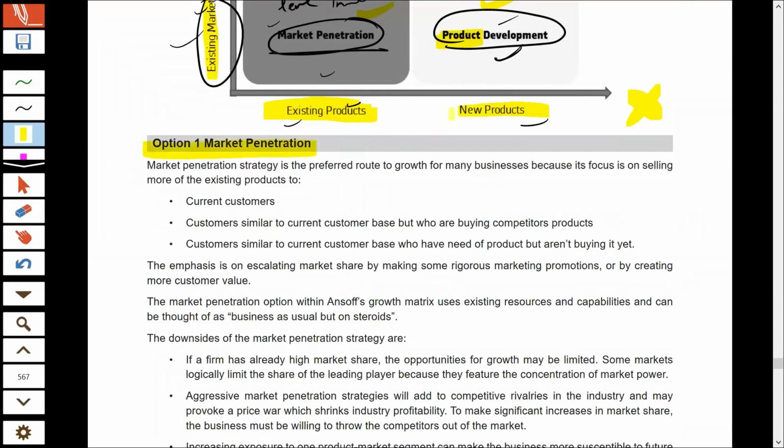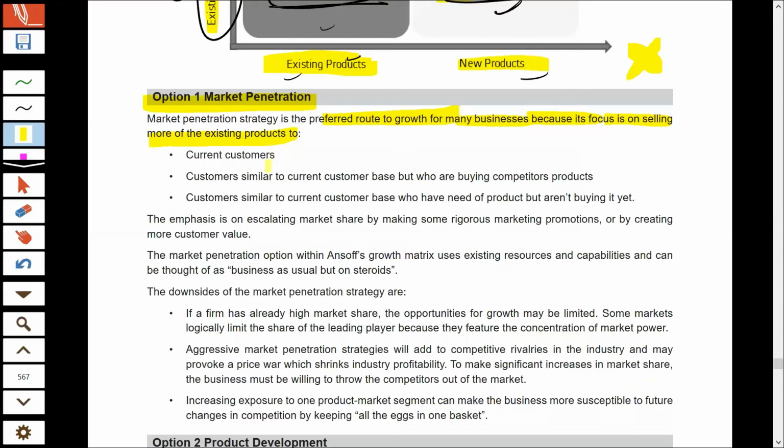Market penetration, I already told you, is a growth strategy, and it is used by those businesses which do not want to take much risk. Here you will grow by focusing on selling the same product to the same customers, but now you will increase your efforts to sell more to the same customers. So you can sell more of the same product to your current customers.